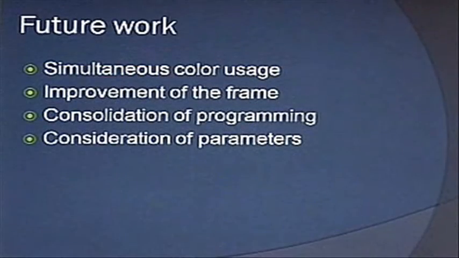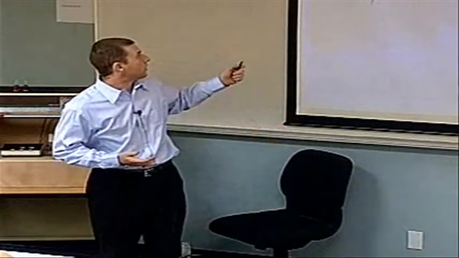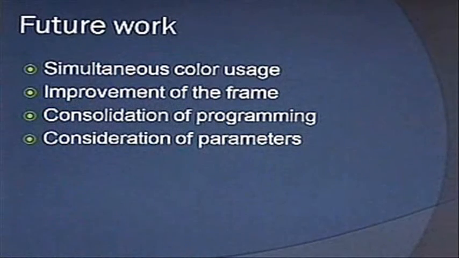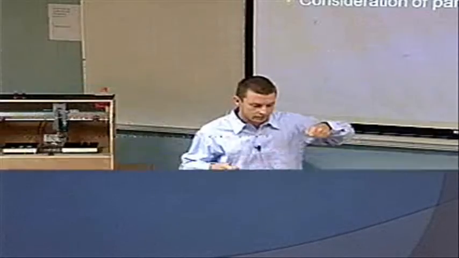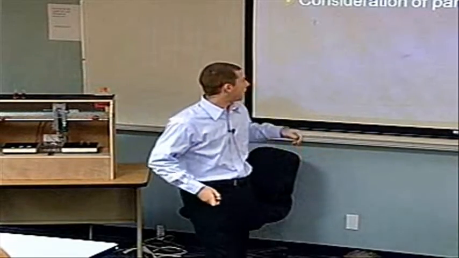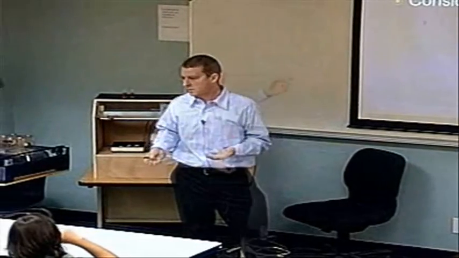The idea, because again this is a prototype, is that we can only do so much. Things we'd like to do: one thing would be to have simultaneous markers. Right now we can only have one marker touching the ground at a time. Again, because of budget constraints and time constraints, that's really all we could do. But in the future we'd like to use spray paint from spray brushes. So you could have different colors, different combinations. You could really have an infinite number of color combinations.